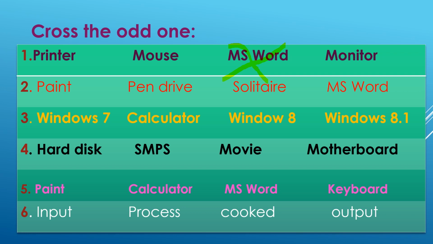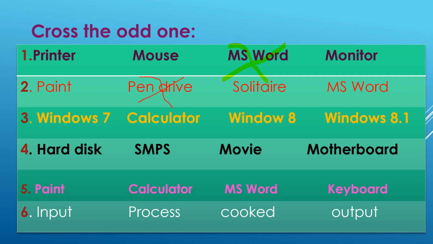So paint is an application software, pen drive is a hardware, solitaire is a game and MS Word is an application software. So the odd one is the pen drive because pen drive is the hardware. So I am going to cut this pen drive.